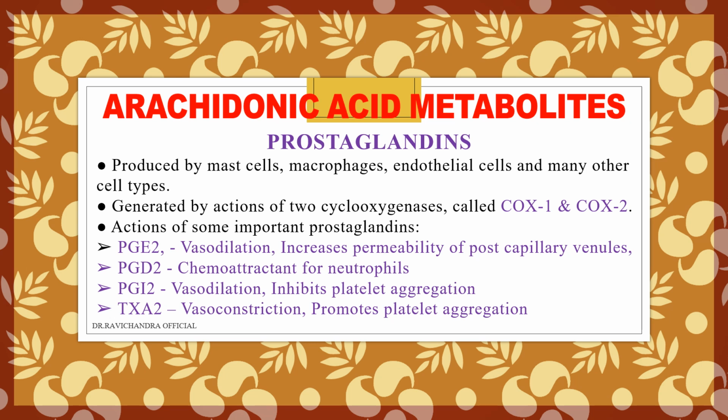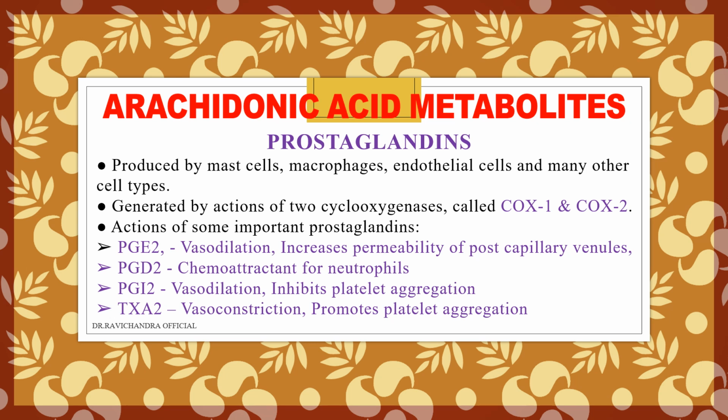PGD2 is a chemoattractant for neutrophils. PGI2 causes vasodilation and inhibits platelet aggregation. Thromboxane TXA2 will cause vasoconstriction and promote platelet aggregation. Thromboxane: platelet aggregation.